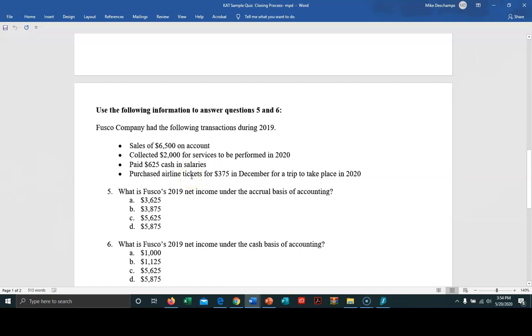That's a prepaid asset. And we're not going to recognize this expense until the following period. So we're not going to count it right now under the accrual method for determining the amount of income. And over here, we collected the $2,000 for services to be performed in 2020. We can't recognize that right now because we haven't completed the process. So that's what? Unearned revenue. That is a liability. And since the question asked us for number 5, what is Fusco's net income under the accrual basis of accounting?